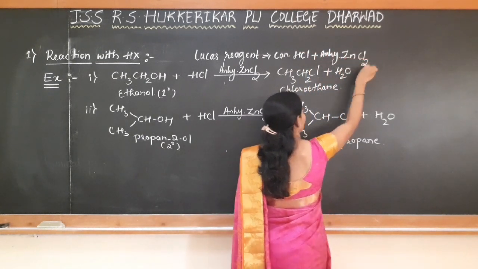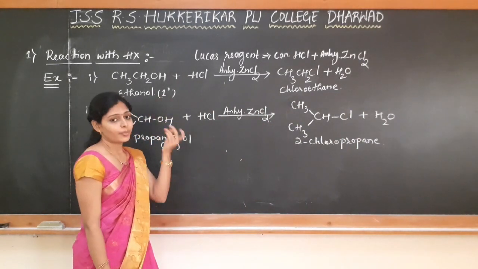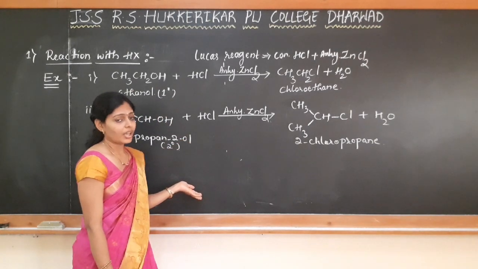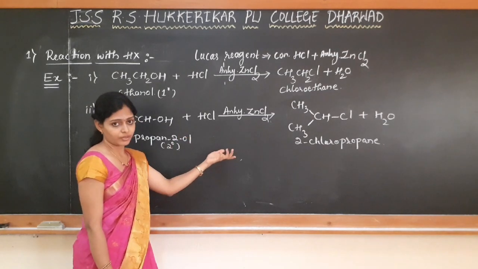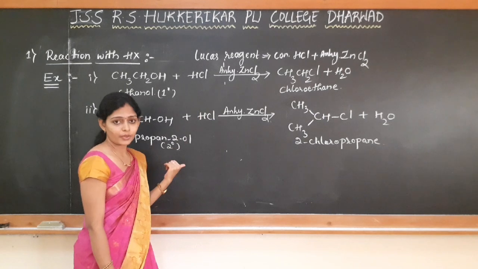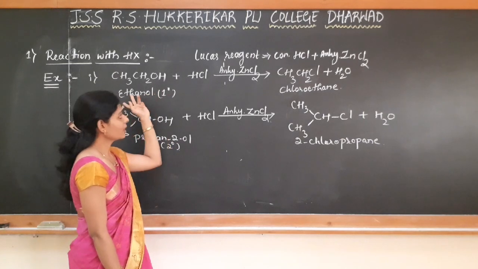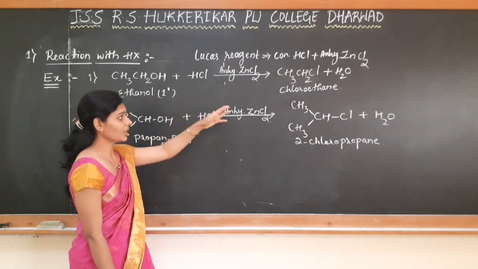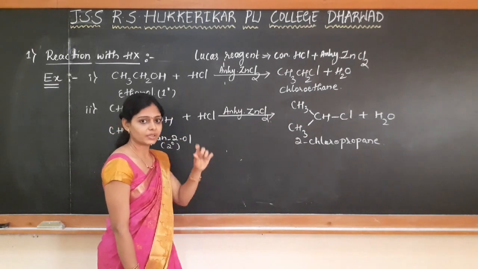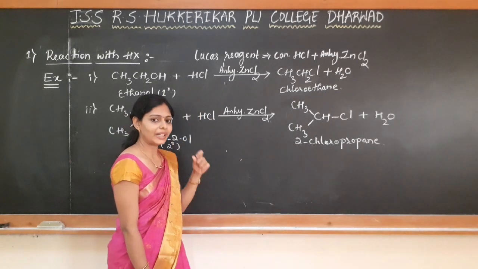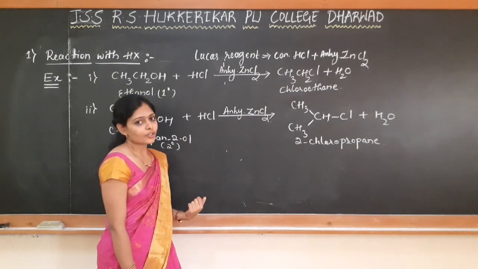Why is it used? The Lucas reagent is used to distinguish between primary, secondary and tertiary alcohol. How does it distinguish these alcohols? Depending upon the time taken to form the product, right? So how do you get to know the product is formed? Depending upon the precipitate formed by the addition of alcohol with the HCl. On reaction, whatever alkyl halide we get is in the precipitate form. It forms a turbidity. It is insoluble in water, so it forms a turbidity. Depending upon the rate of formation of that turbidity, we decide whether it is a faster reaction or a slow reaction.